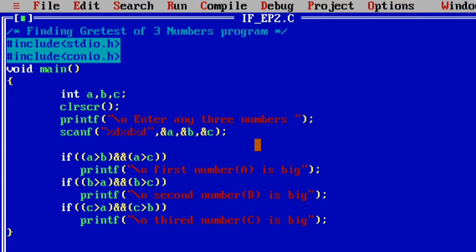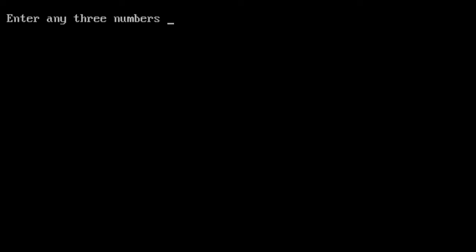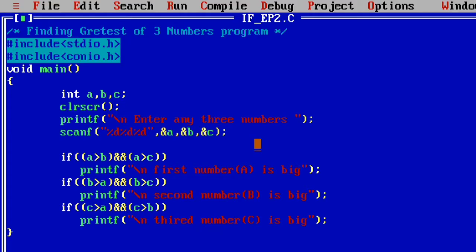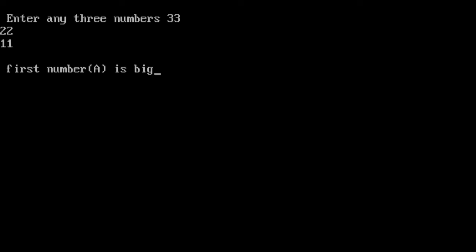For example, again I am executing my program, and I am giving the values 33, then 22 and 11. Observe the answer carefully: you get the answer as first number, that is a, that is 33 is big.